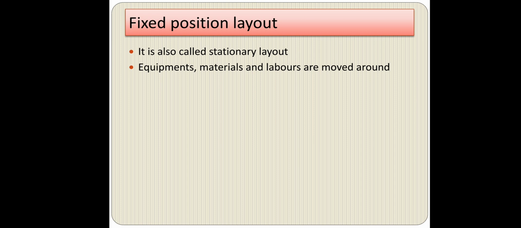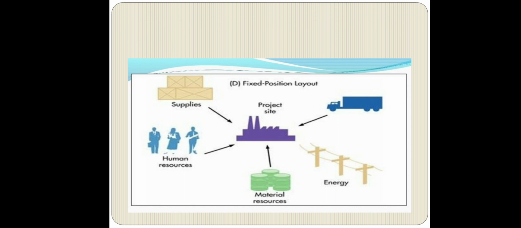So I think it is clear that in a fixed position layout, it is the product which we are going to produce that is fixed, and whatever material, equipment and labor are required for production of that product move around it. So all the facilities are around one fixed workstation. There is a fixed workstation, or we can say a fixed product, and all the required facilities are around that particular product.